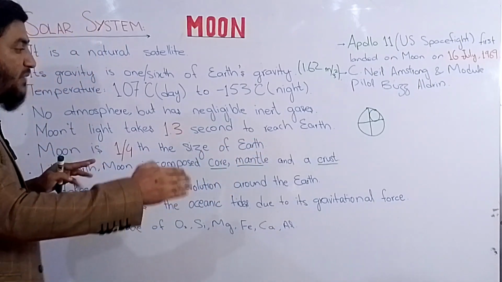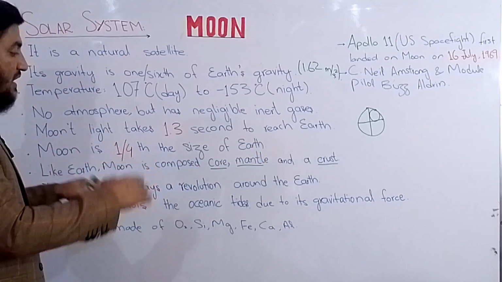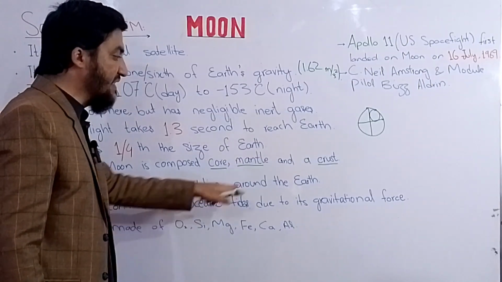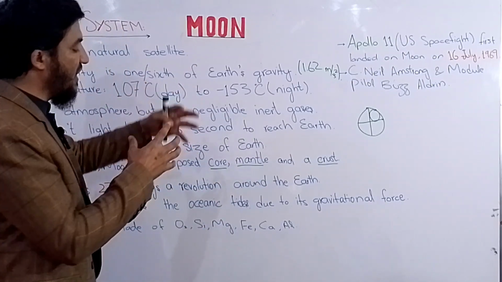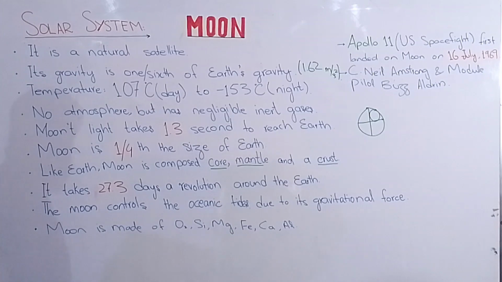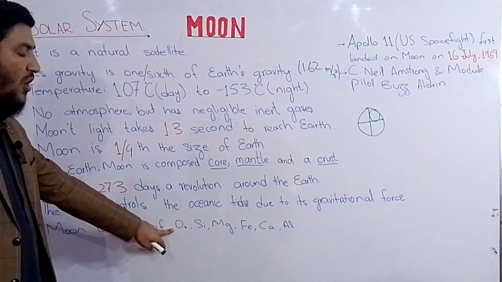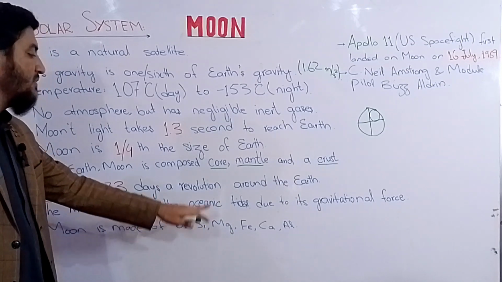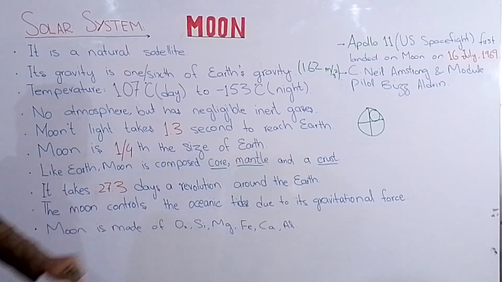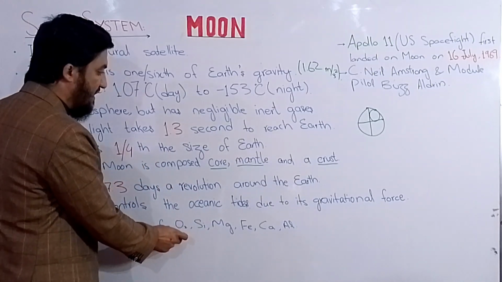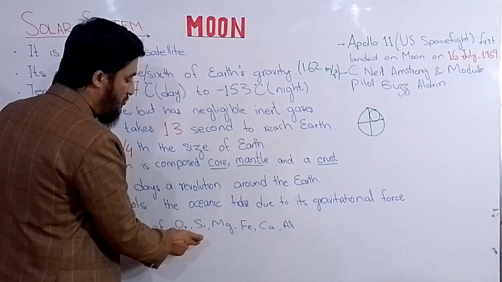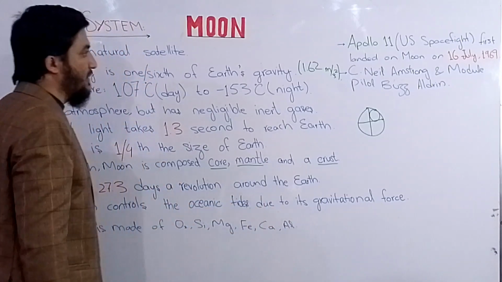This movement of the tides is caused by the gravitational force of Earth as well as of the Moon. The Moon is made of oxygen, silicon, magnesium, iron, calcium, and aluminium. This is the crust or mantle, which is made of these elements.